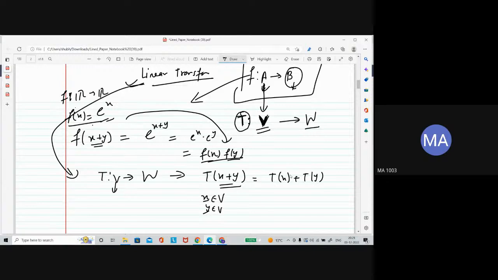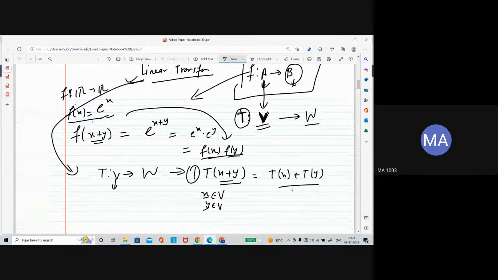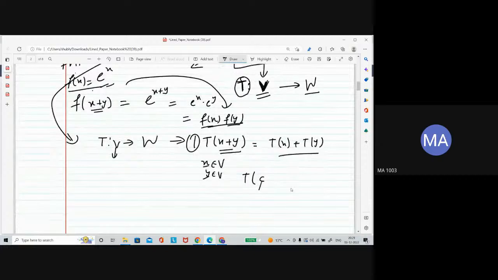So suppose this is a function which has this property, the first property, and the next one is, suppose this is a real number, okay, C, and this is a vector. So this could be written as C times T of x.